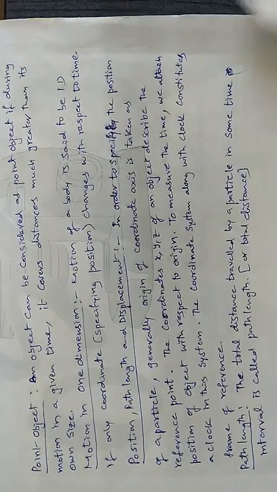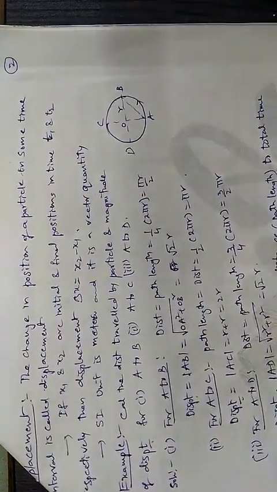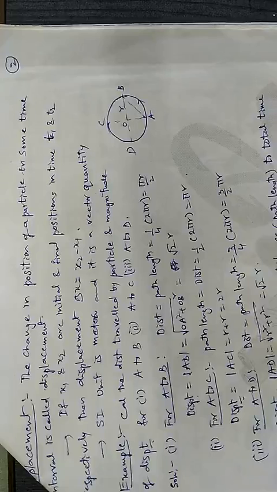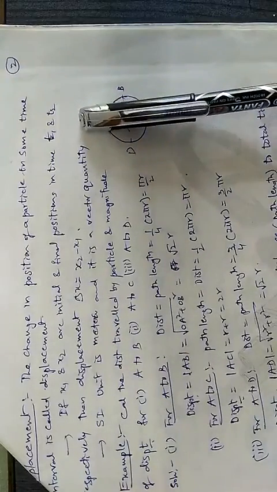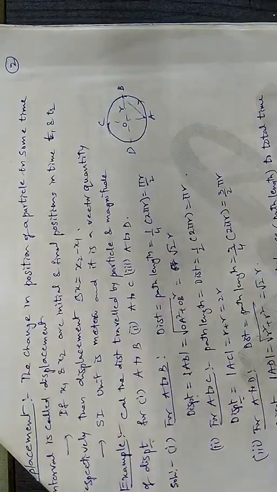Next, we have some other terms. They are displacement. So what is displacement? The change in position of a particle is known as displacement. If a particle changes its position, then we call it displacement. Displaced means change in position. You placed one object here and it comes to some other point, which means it is displaced. Displacement means the change in position of a particle.